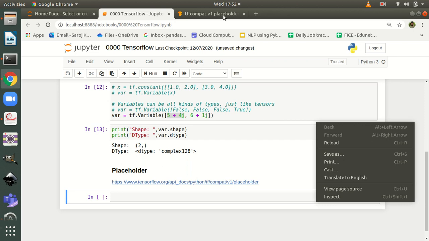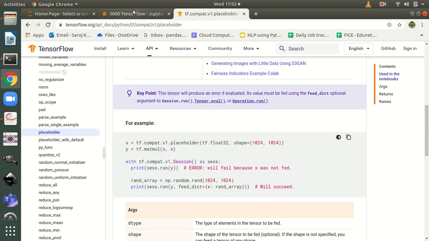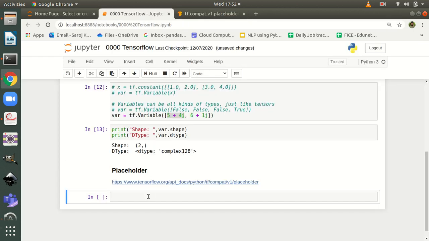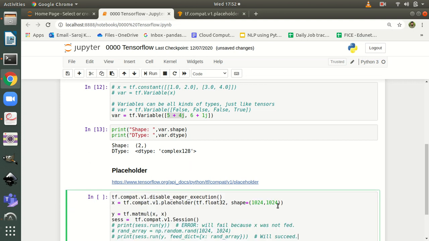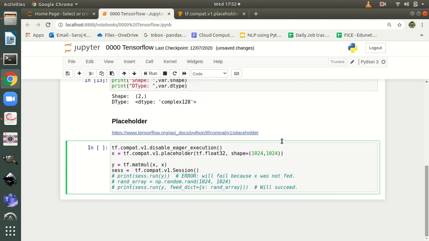Here is the corresponding link for the placeholder. Let me paste the code here. If you are having any error with eager execution, then you can disable eager execution, because placeholder doesn't support eager execution, so better to disable it.